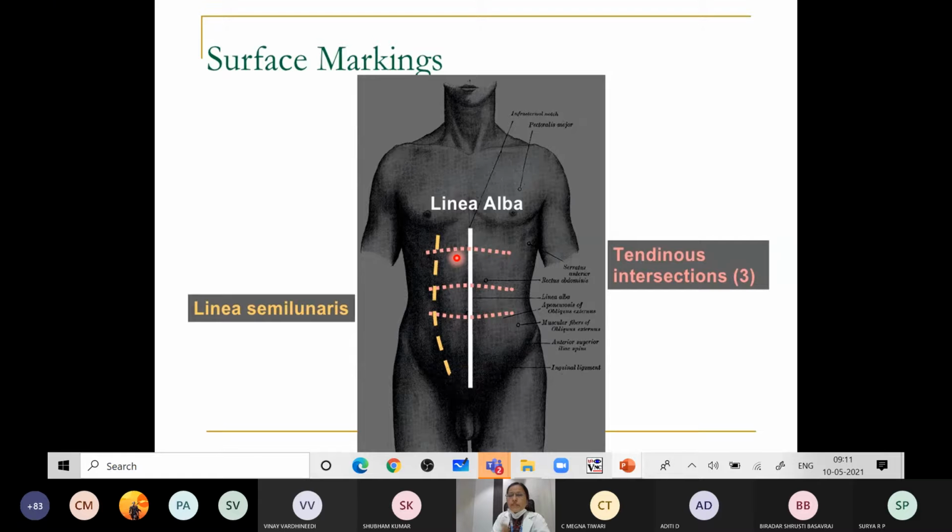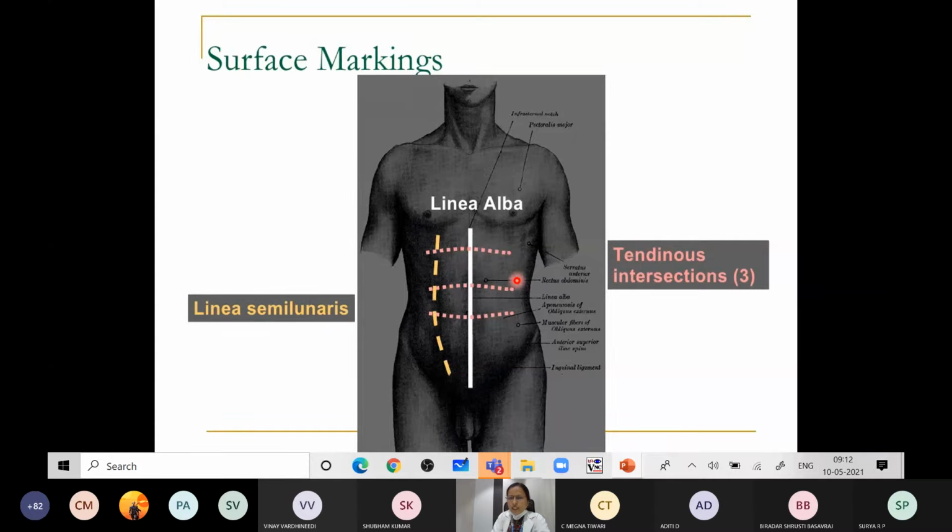Rectus means straight. On each side of the midline there is a rectus abdominis muscle. The lateral border of the rectus abdominis forms a curved line with the convexity outwards. That is called the linea semilunaris.